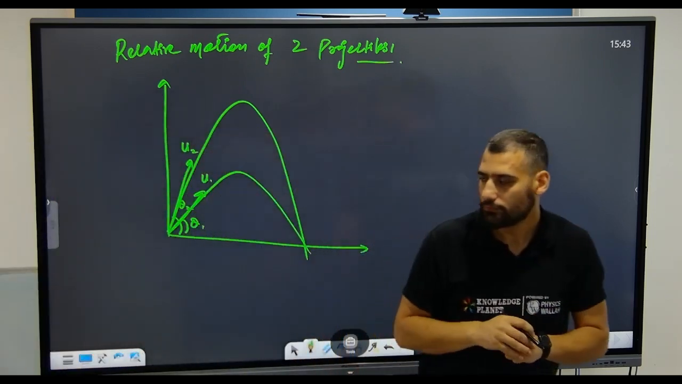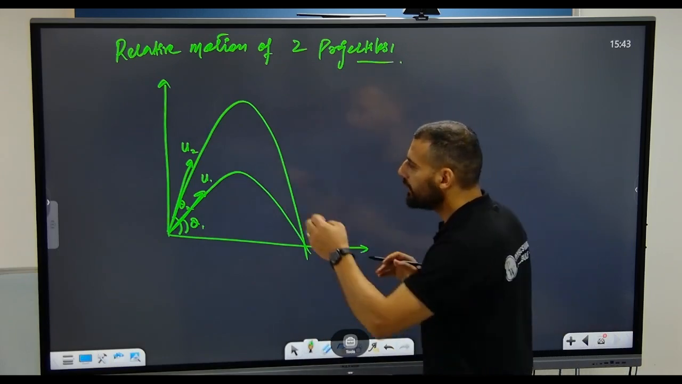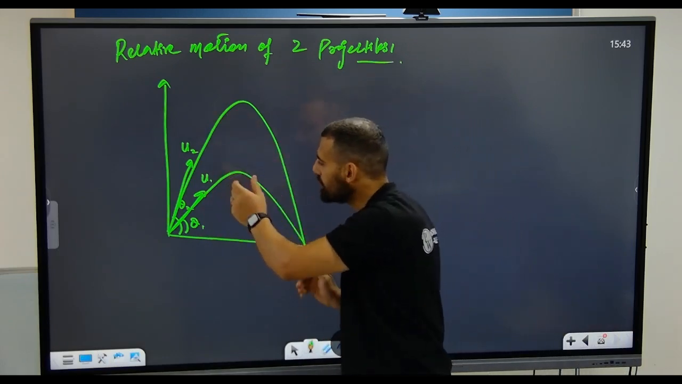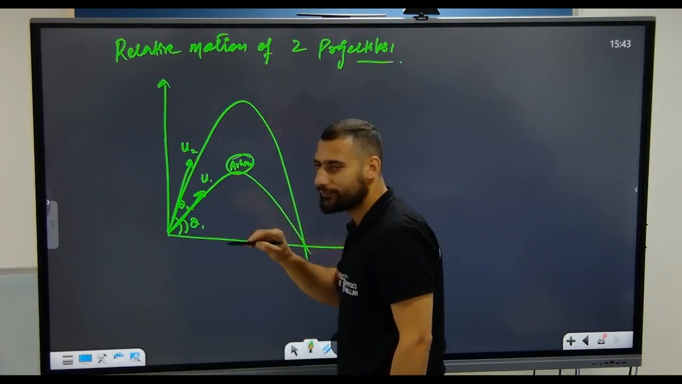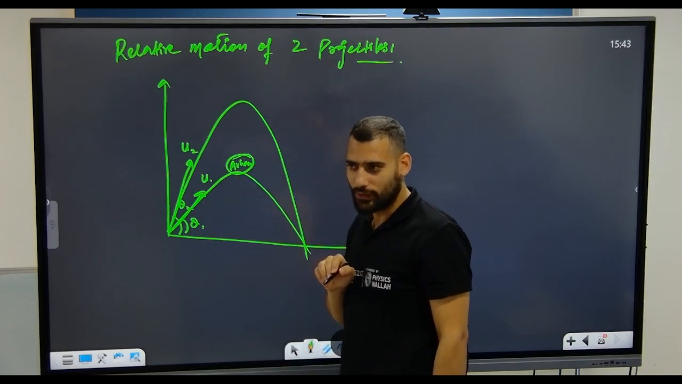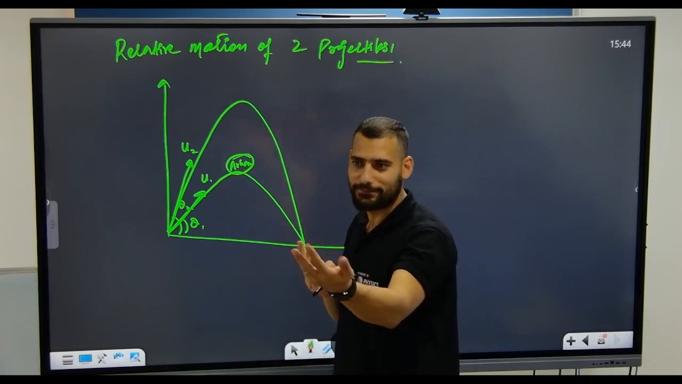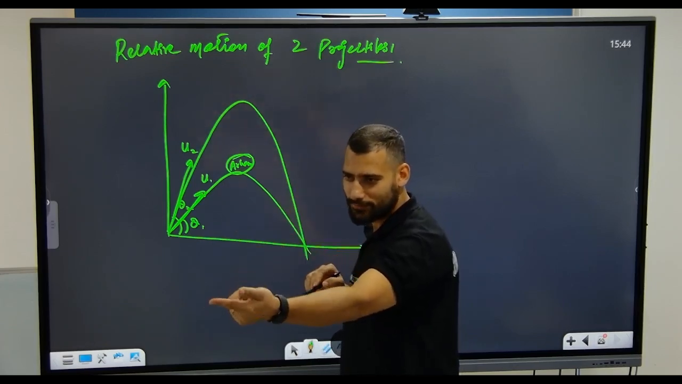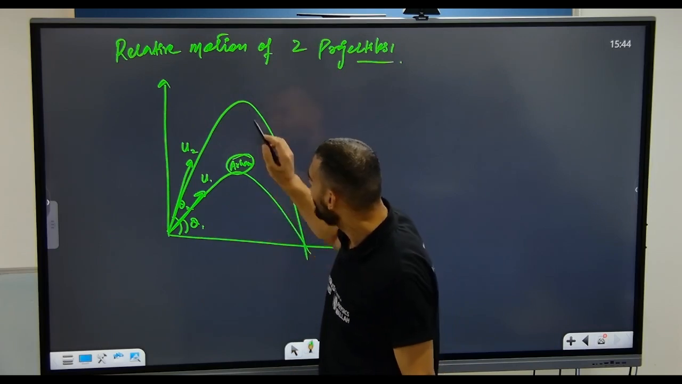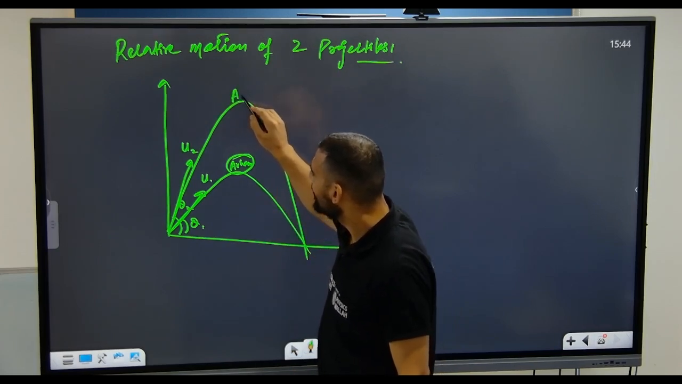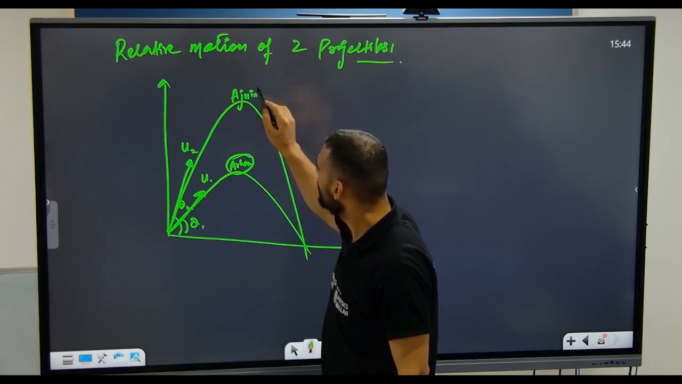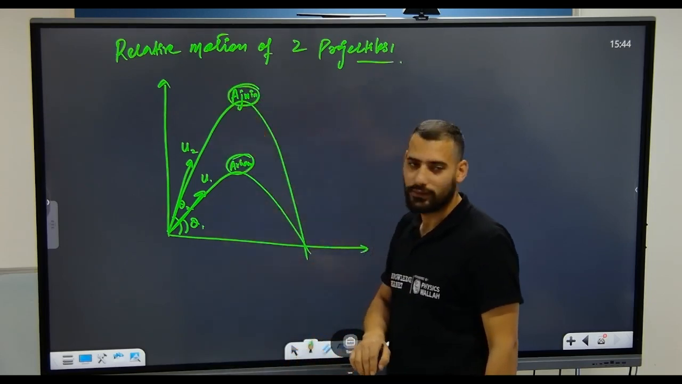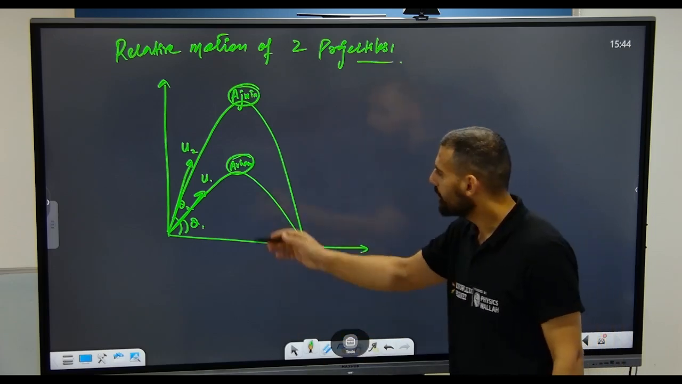Fine. The question is, if instead of these two projectiles, one was Arham, and the other one was, what is your name? Huh? Ajwin. Ajwin, his name is Ajwin, by the way.